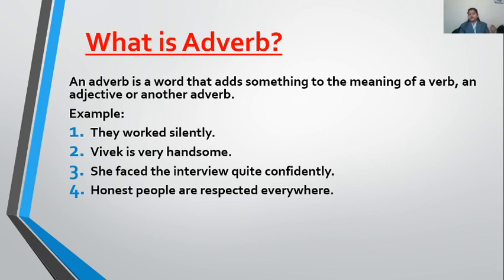Now look at the first example. It is written, they worked silently. Here, worked is my action. How are they working? Silently. They are working silently. So silently is describing my action here, the verb. So silently is an adverb. In the same way, we can say that they work noisily. Noisily means they are creating too much noise. So noisily will be my adverb. Or they worked quickly. They worked slowly.